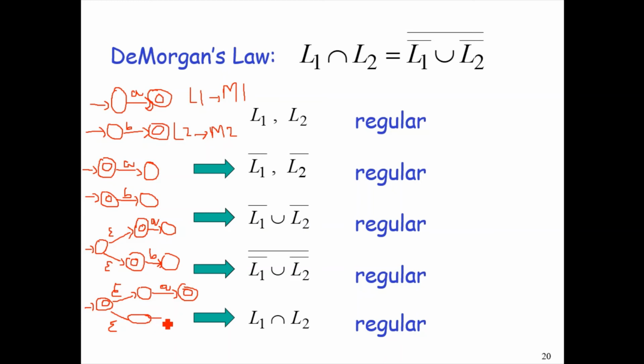This would be the intersection of the two languages L1 and L2, and this would also be a regular language, as proved using De Morgan's law.